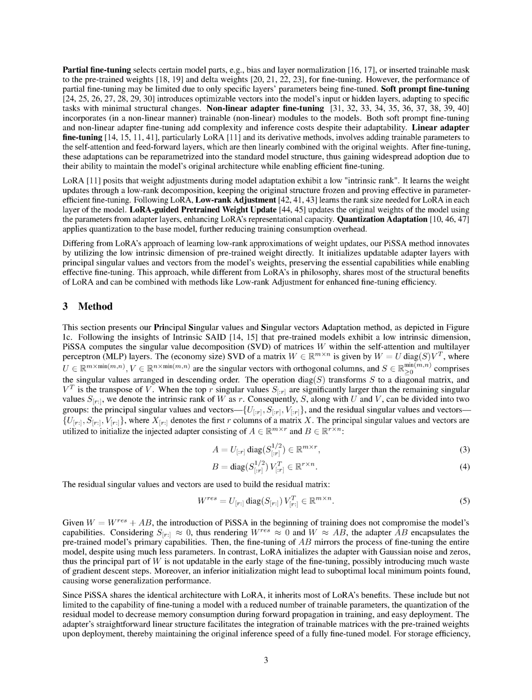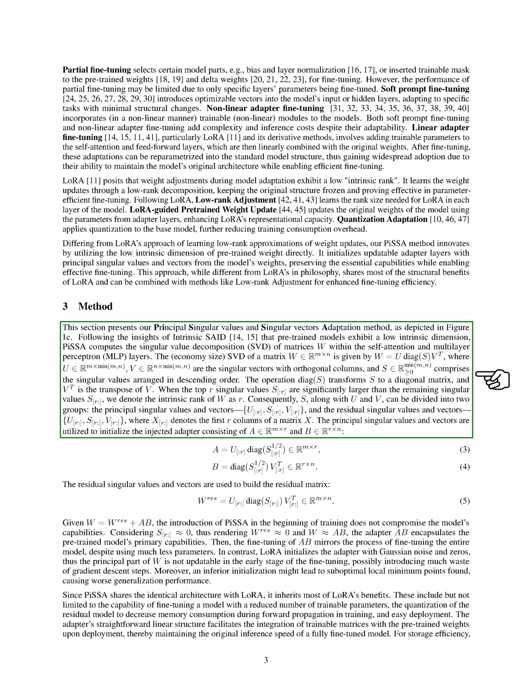Additionally, we present our principal singular values and singular vectors adapter, PiSSA, method, which diverges from LoRA by directly focusing on the low-rank characteristics of pre-trained model weights, enabling faster and more effective fine-tuning by initializing adapter layers with principal singular values and vectors.